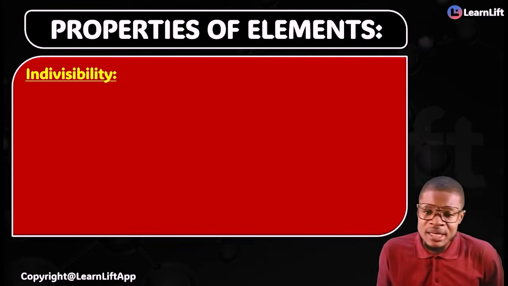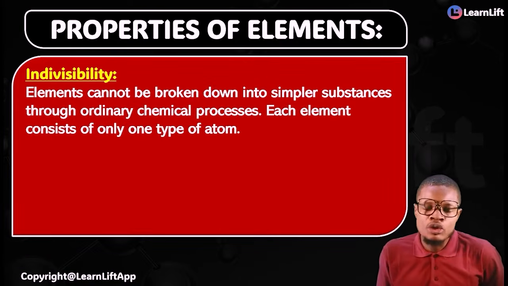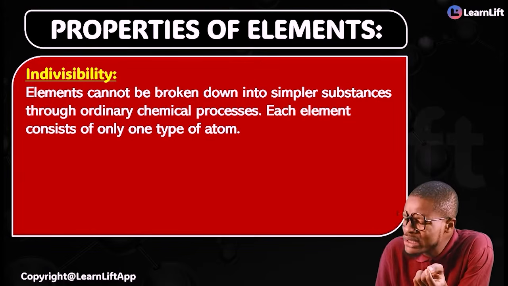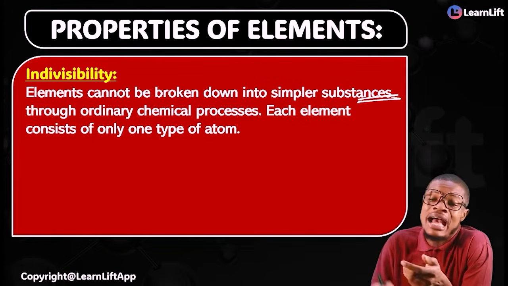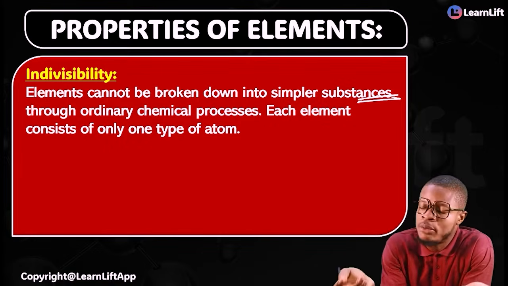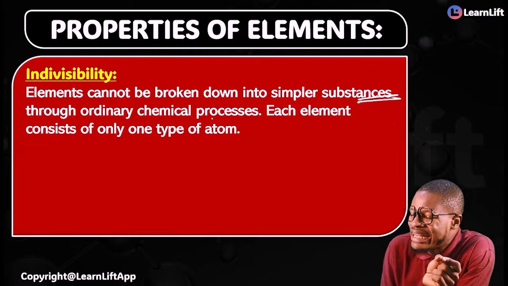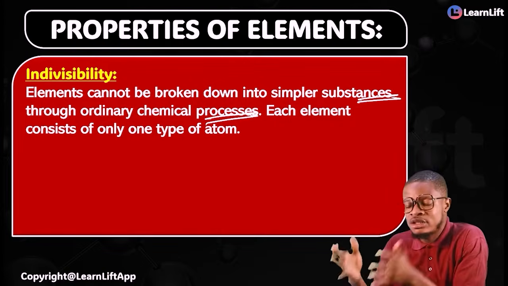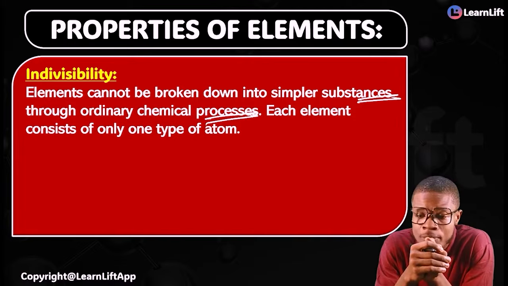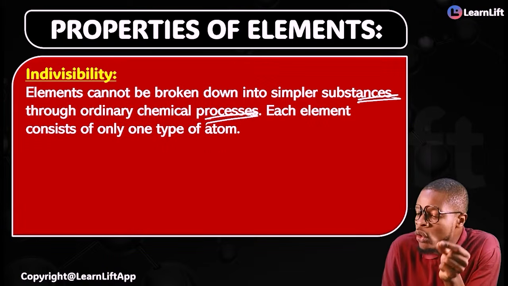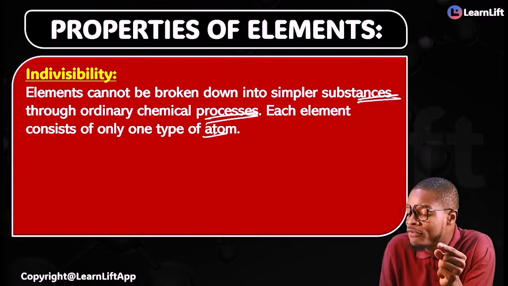By indivisibility, what do we refer to? You must know that elements cannot be broken down into simpler substances. So I can't carry any of the elements now and want to break it down into a simpler substance. It's not possible. Can elements be broken down into simpler substances through ordinary chemical processes? No. For each element consists of only and only one type of atom.